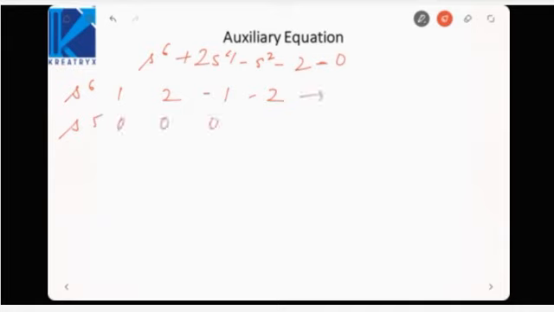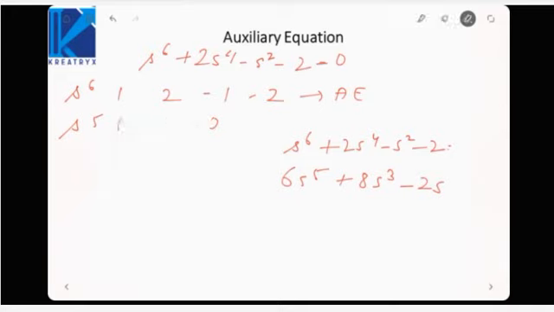So this would be my auxiliary equation, which is basically s^6 plus 2s^4 minus s^2 minus 2 equal to 0. Its derivative would be 6s^5 plus 8s^3 minus 2s. That means we will replace these coefficients by the derivative coefficients, that is 6, 8, minus 2.